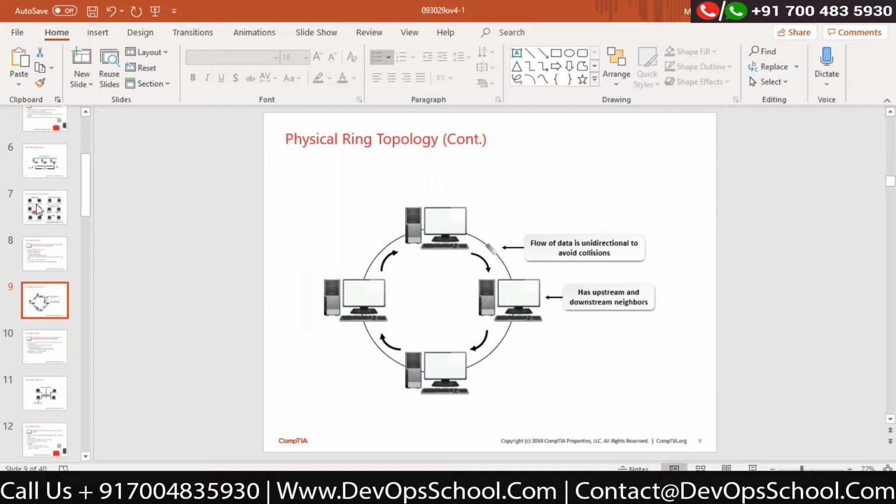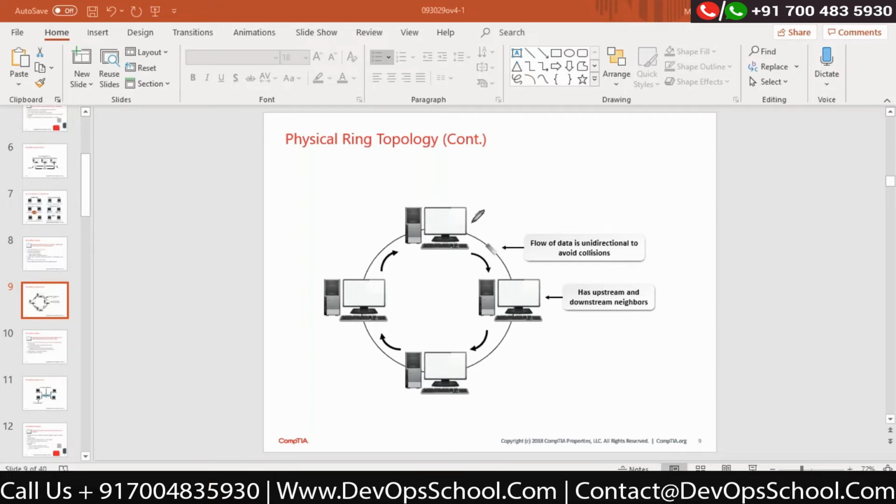This is a very good technique which we are still using in certain scenarios. Now look at this topology and see how it sends data in a very different format. Once again, we are talking about a physical topology, the physical arrangement of the devices. We are not talking about logical topology.